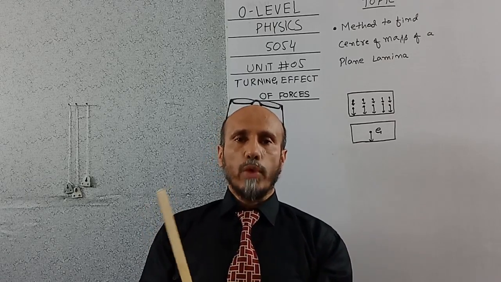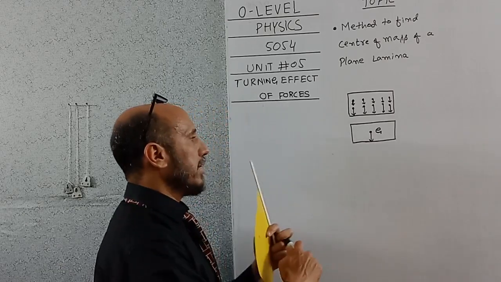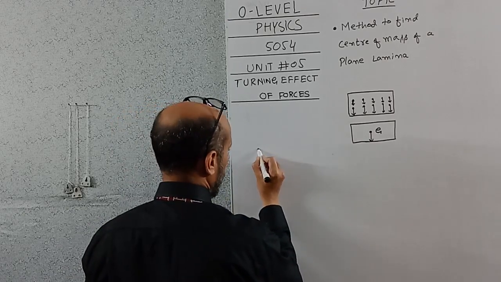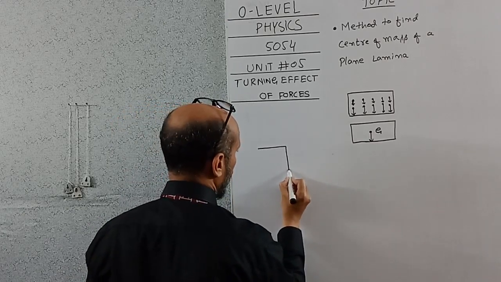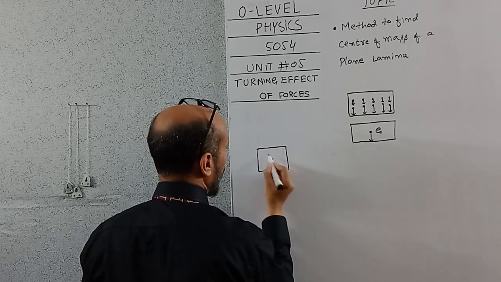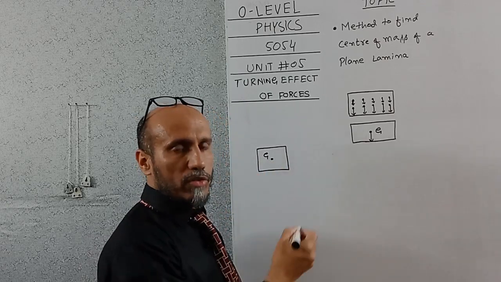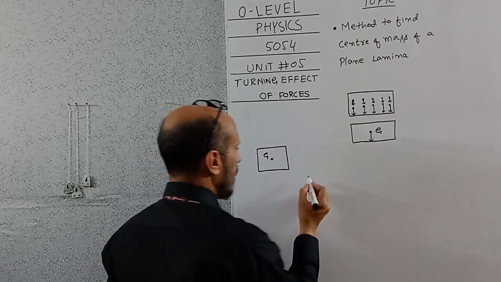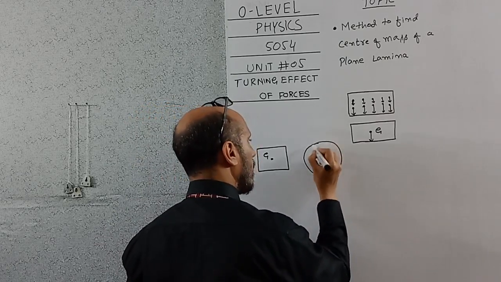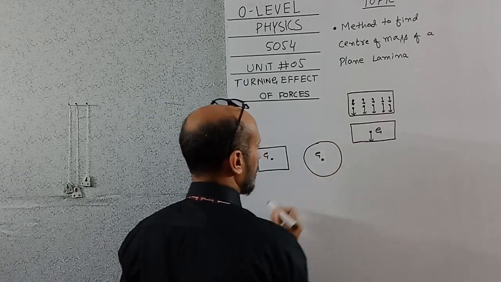Now there are 2 more points which you must keep in your mind. If we have regular bodies, like if this is a sphere, then its center of gravity will be its center, or the intersection of the diagonals of the square. If this is a circle, then its center of gravity will be its center.